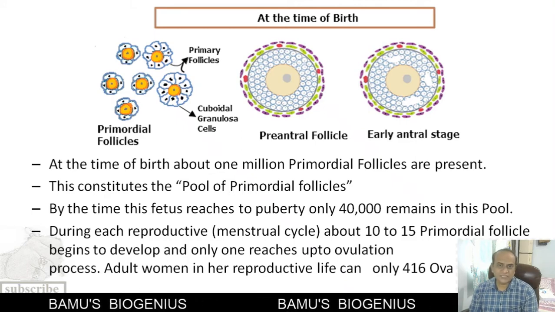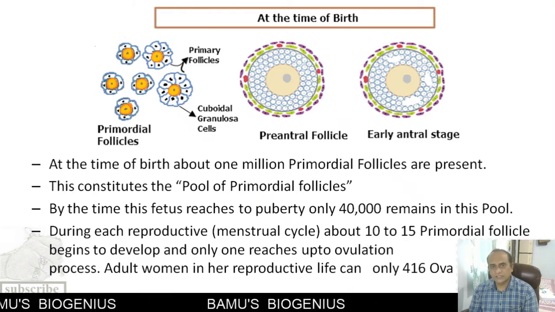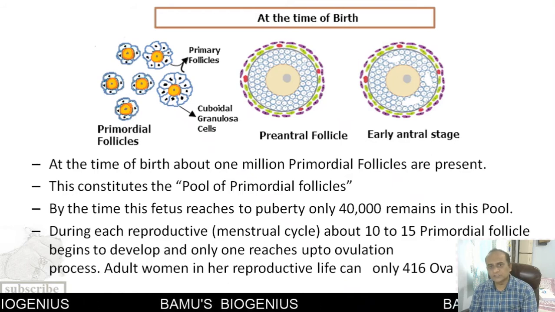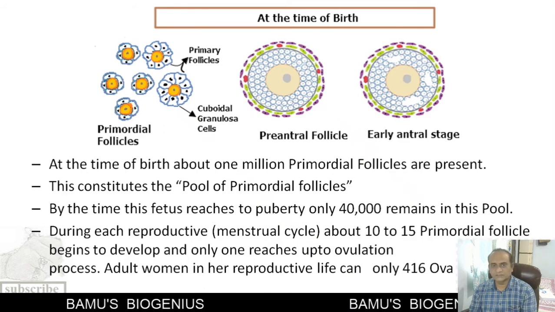This is in sharp contrast with the human male, who can produce spermatozoa during his whole reproductive life. So this is in sharp contrast with